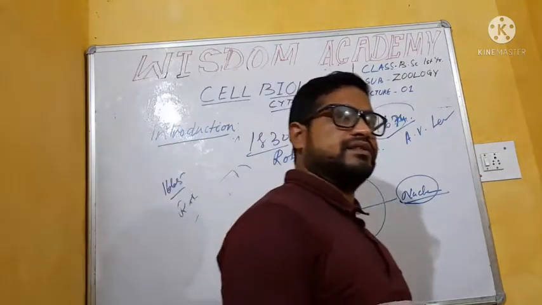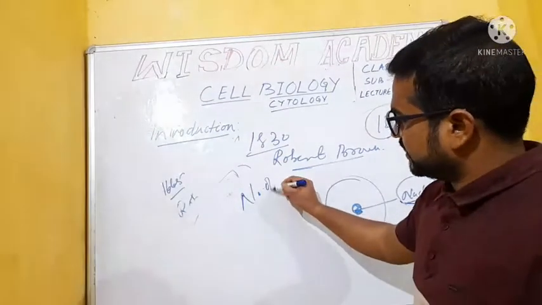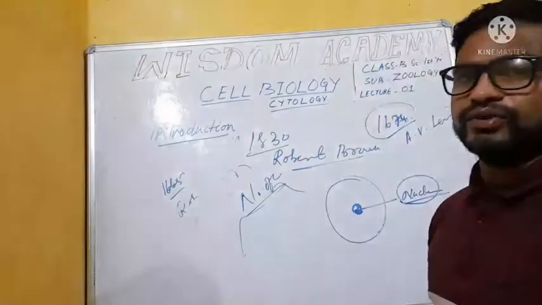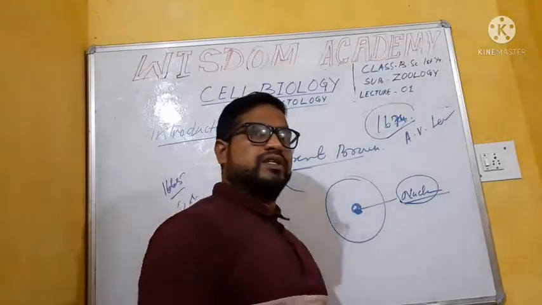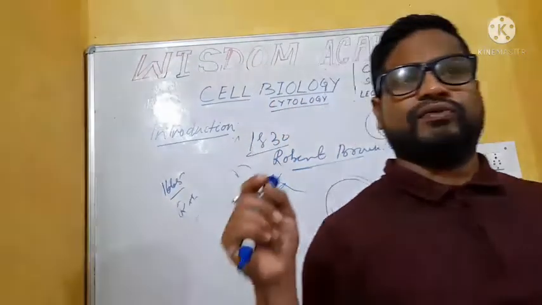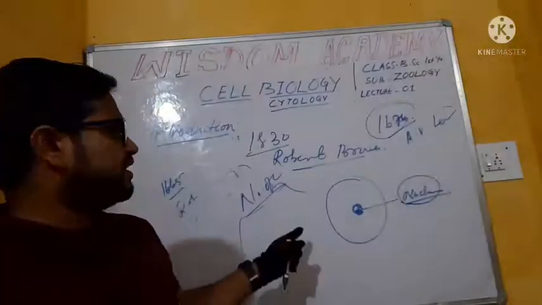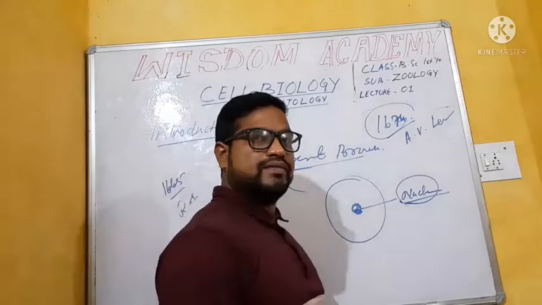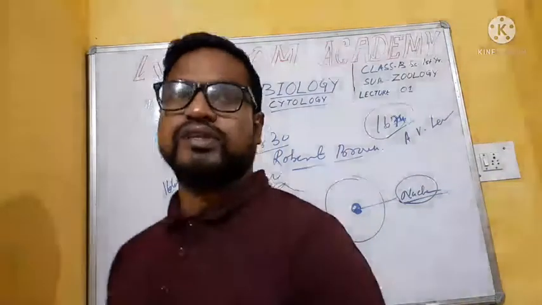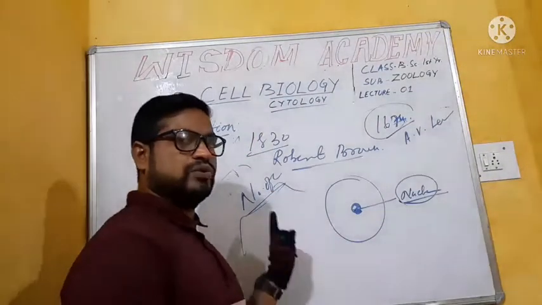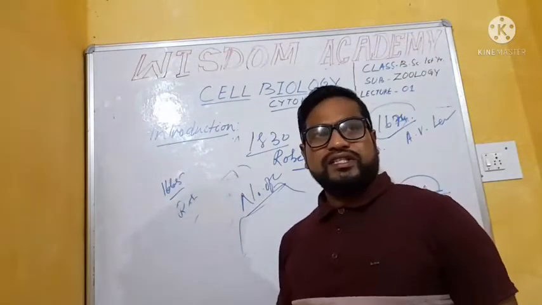What are living organisms? According to the number of cells, living organisms are classified into two types, unicellular and multicellular. What are unicellular organisms? The organism which has only one cell is known as a unicellular organism. What is multicellular? The organism which has many cells, that is more than one cell, is known as a multicellular organism. Then, history of cytology or cell biology. The study of the cell is known as cytology.